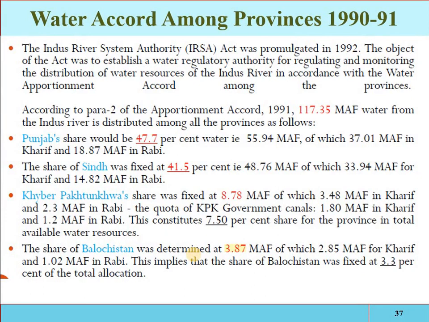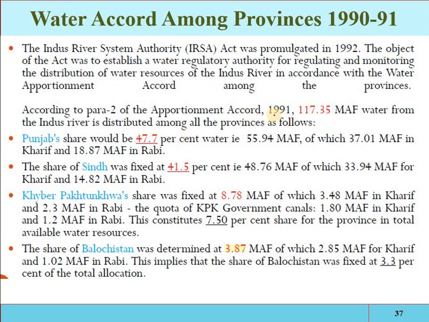Now, after the Indus Water Treaty, there was a problem among the provinces of how the Indus water would be distributed among them. So the Indus River System Authority Act was promulgated in 1992. The object was to distribute the water among the provinces. According to that act, 117.35 million acre feet of water from the Indus River is distributed among all the provinces, because that much water was available for the utilization of the provinces.